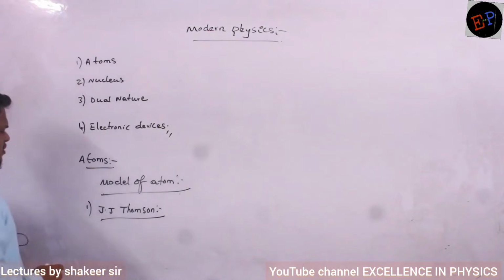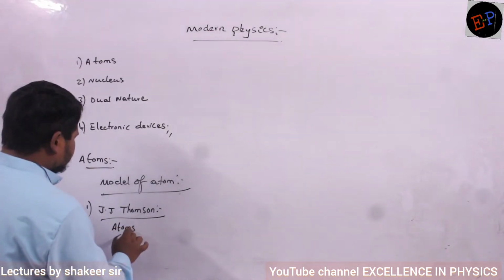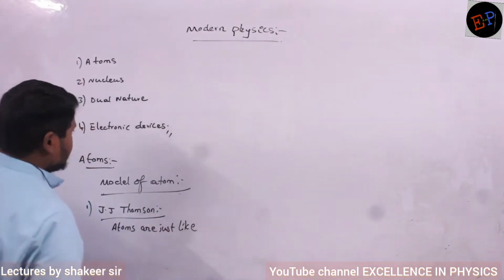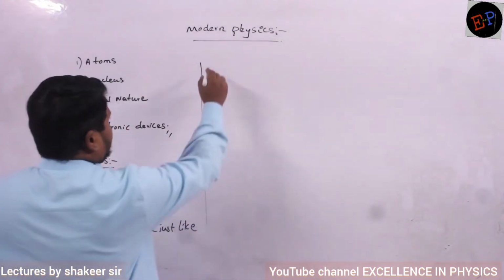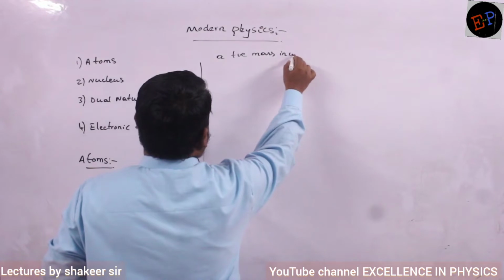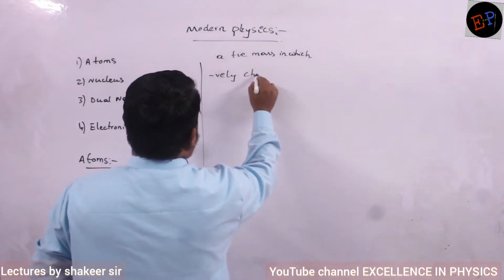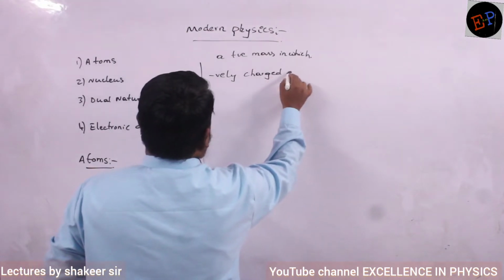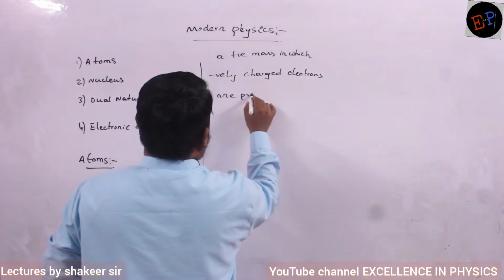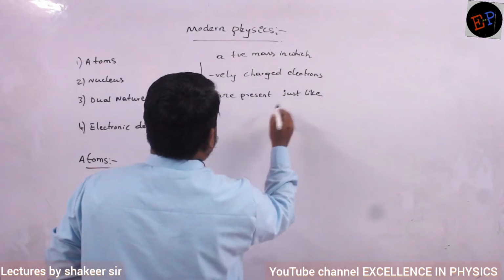He said that atoms are just like a positive mass in which negatively charged electrons are present, just like seeds in a watermelon.